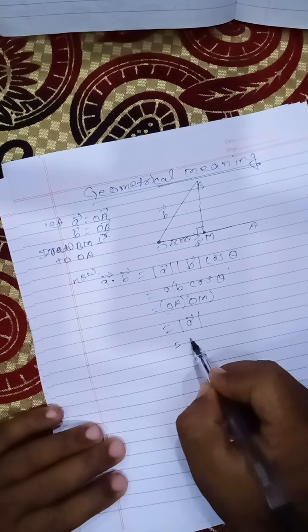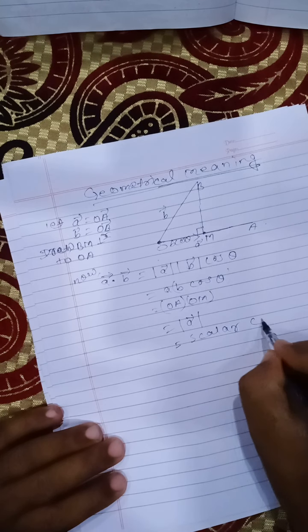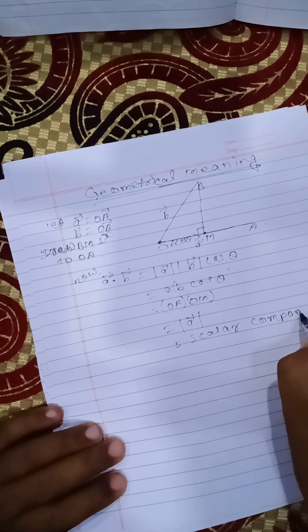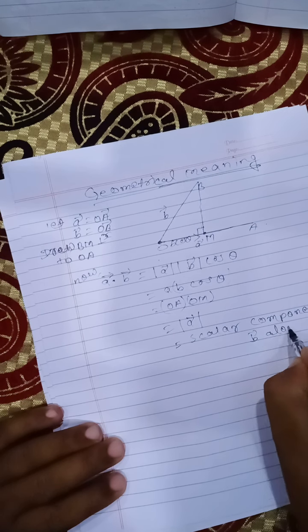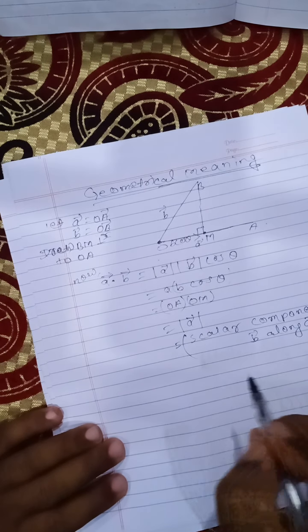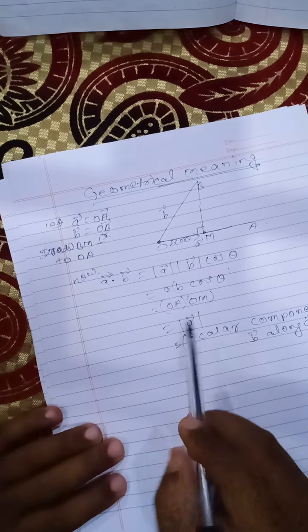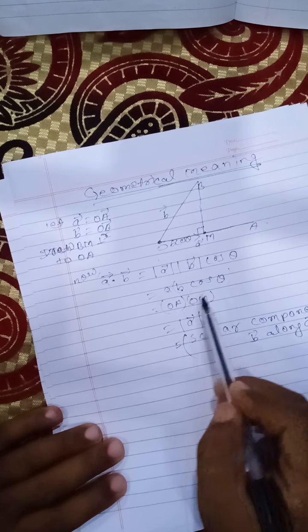The meaning of this is that it is the scalar component of B vector along A vector. This is the first geometrical meaning, where you have arranged B cos theta in one place.